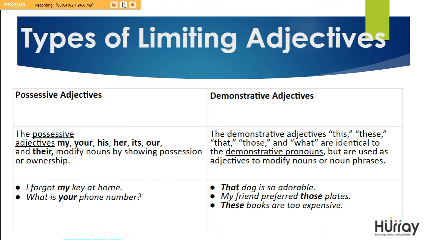Demonstrative adjectives such as this, these, that, those, and what are identical to demonstrative pronouns, but are used as adjectives to modify nouns or noun phrases. For example, that dog is so adorable. My friend preferred those plates, as in those specific plates. Or these books are too expensive, again specific.